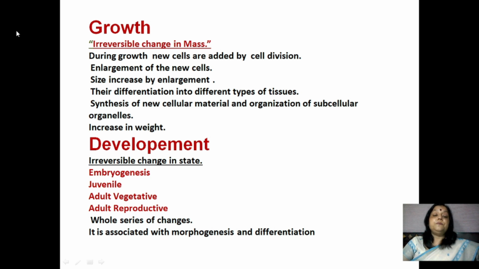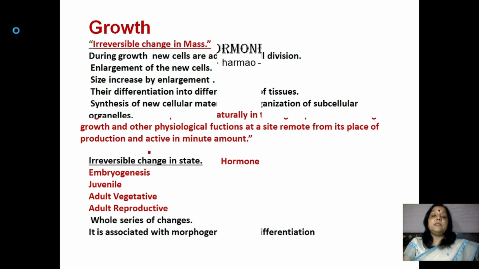Different stages come in the life cycle of a plant, such as embryogenesis, juvenile stage, adult vegetative stage, and adult reproductive stage. So we can say the whole series of changes is known as development. Basically, development is associated with morphogenesis and differentiation.